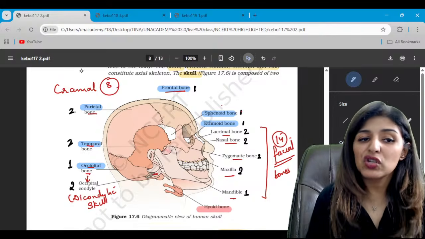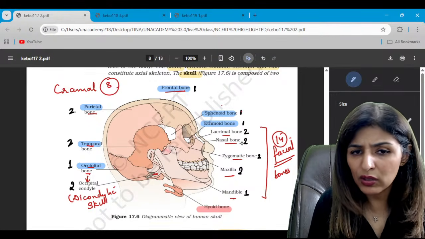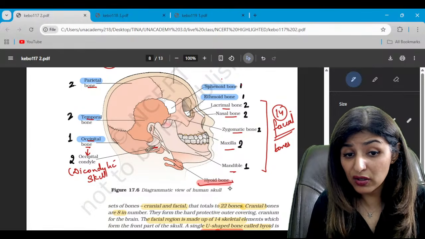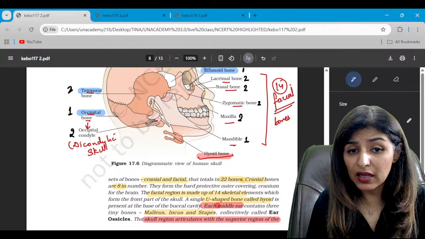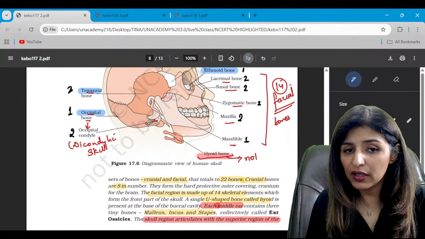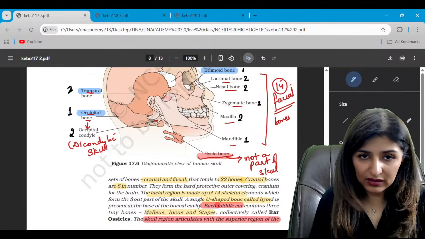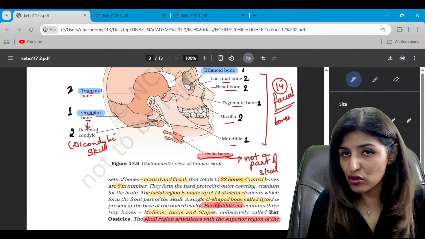So 14 facial and 8 cranial together constitute the skull bones, while here only a few of them have been showcased. Hyoid is not a part of the skull. Remember that. Is that clear? This is an independent bone present beneath the buccal cavity, and it is horseshoe shaped, only